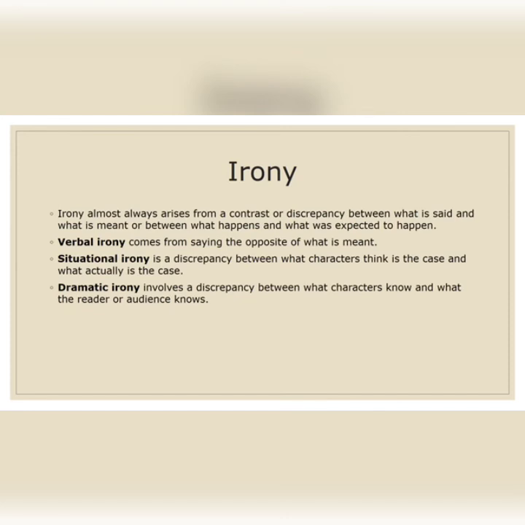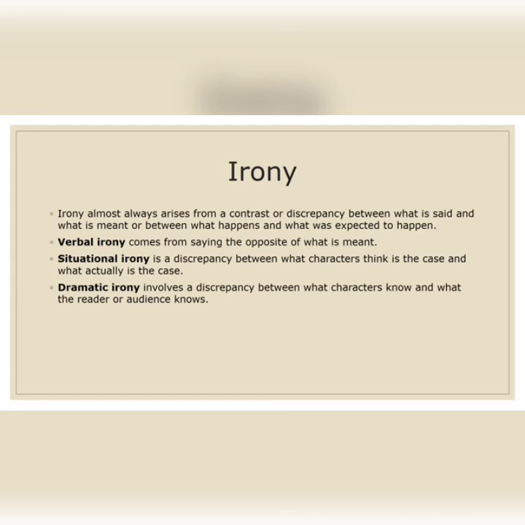Situational irony is a discrepancy between what characters think is the case and what actually is the case. In this situational irony, there will be a thing that is actually going on, and the character will be thinking, okay, this will be happening, but in actuality something other than what the character thinks will be happening. So that is situational irony.